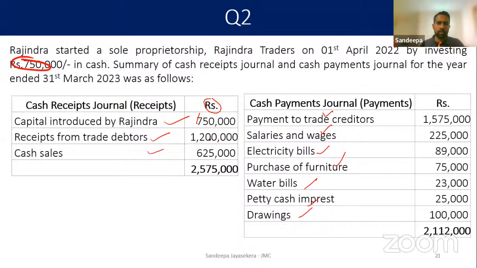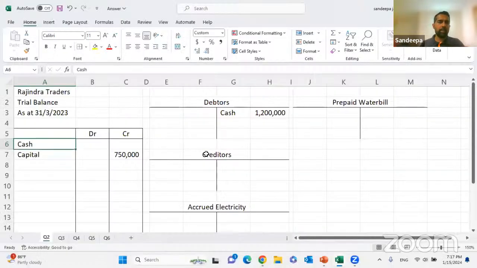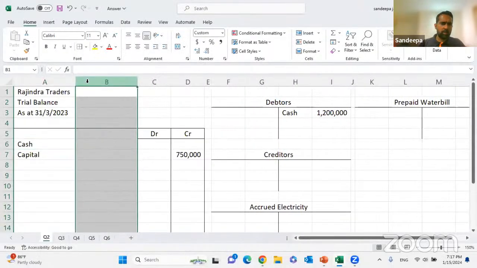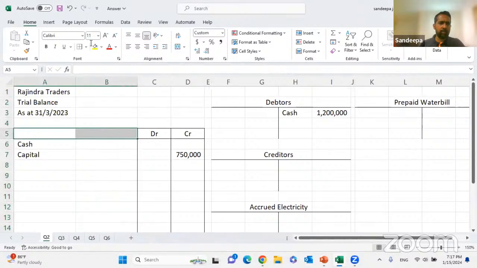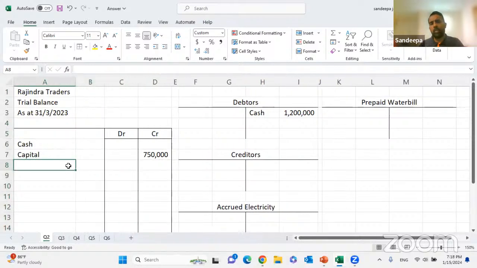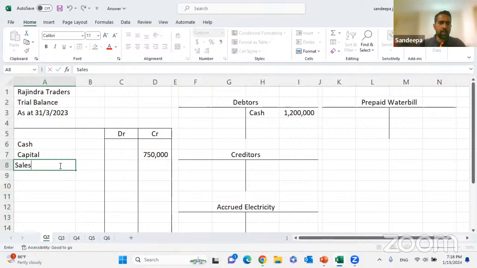Cash sales. I'll put one column here, there's a reason. What is the double entry for the cash sales? Debited to cash, credited to sales. When we make a cash sale, cash increases and sales increase. I'll put that to the sales.